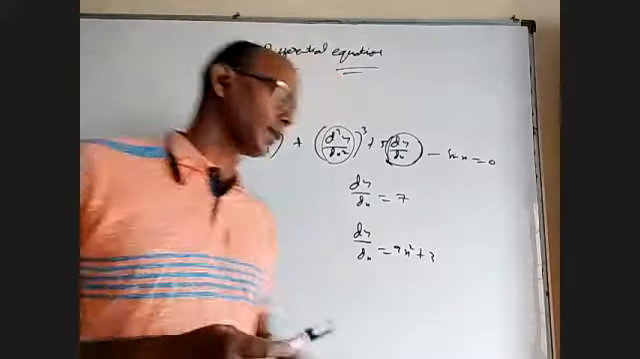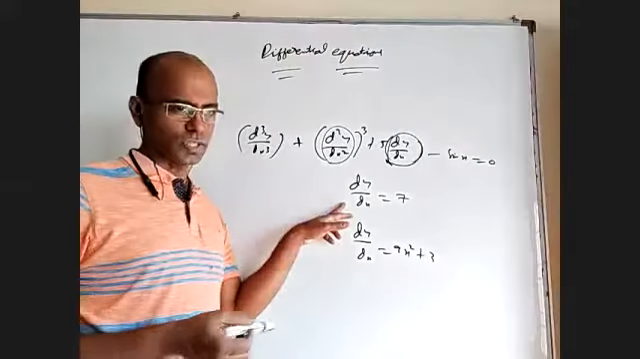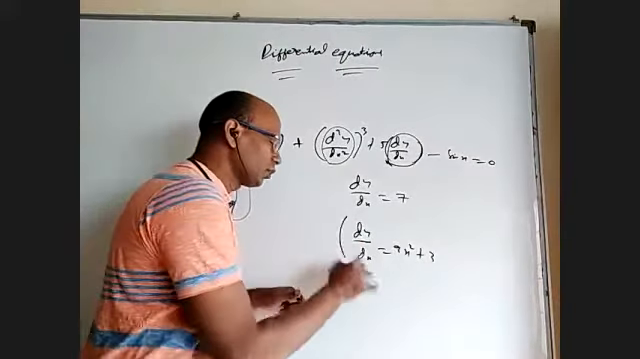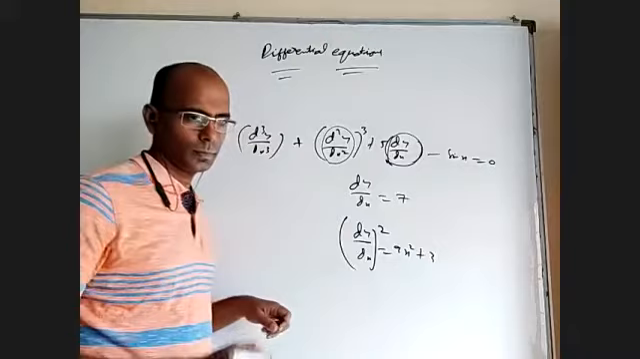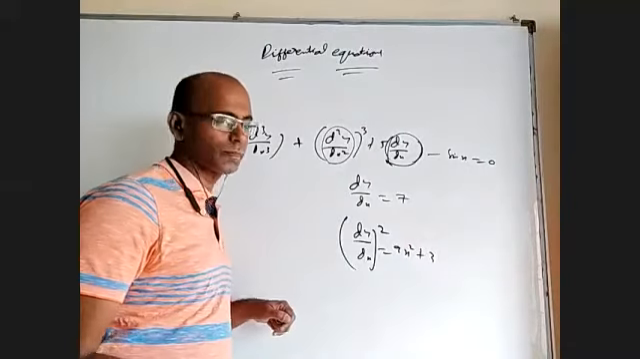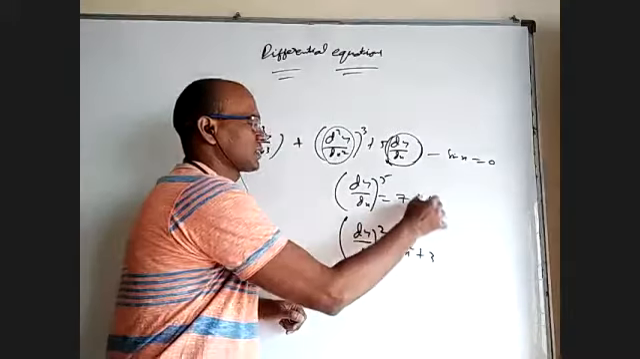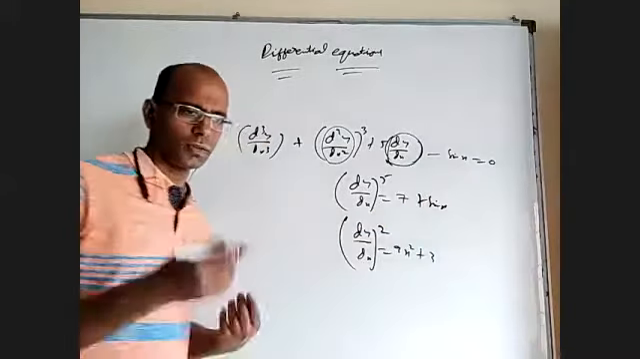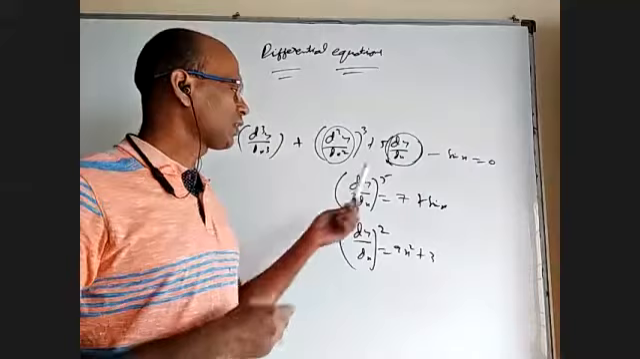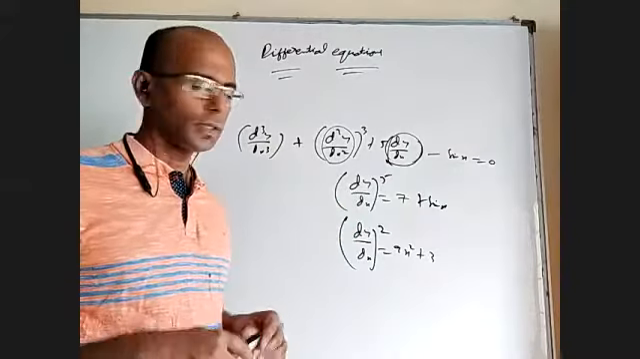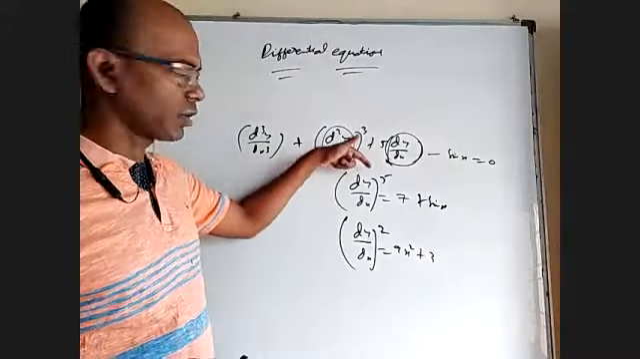What do you mean by first degree? If dy by dx is there, it is first order. This is also first order. If whole square is there for this, it is second degree. If whole power 5 is there, let's say 7 plus sin x or something, it is called fifth degree. So the power of this is called degree.